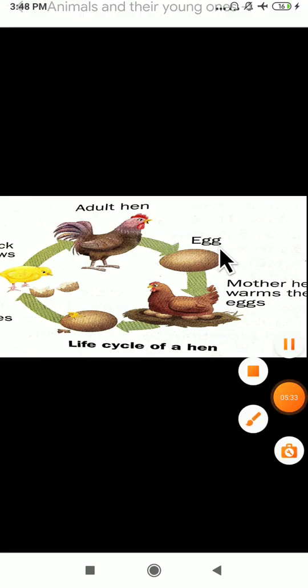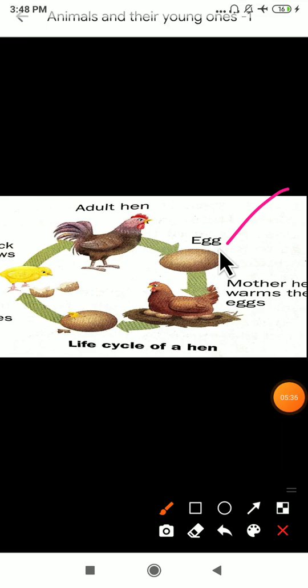Yes, first the adult hen will lay the eggs here. After that, the mother hen warms the egg here. Nothing but the incubation process. Which process? Incubation process. Nothing but the mother, this is the mother. Okay, the mother will give warmness to that egg. Why is it giving warmness?